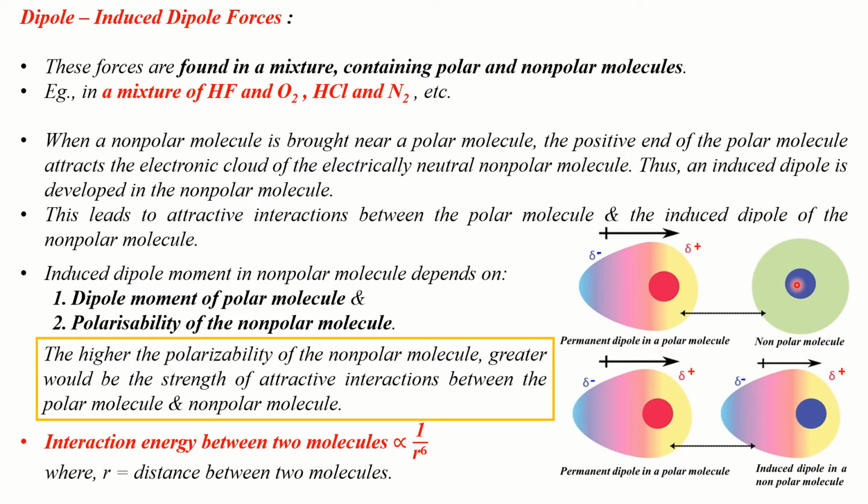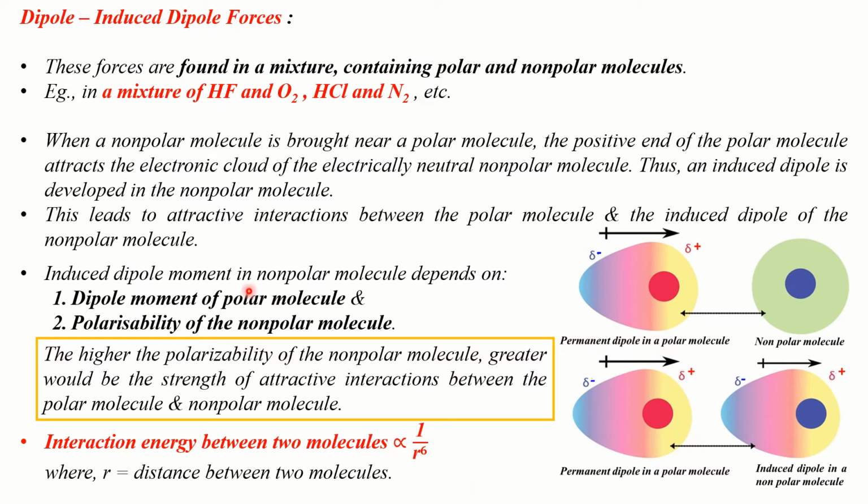Due to this, the positive charge of this molecule gets pushed to the other end, and as a result, a temporary dipole would develop in the otherwise non-polar molecule. This is how an induced dipole is developed in the non-polar molecule. Now, we have a positive pole here and a negative pole here, and this leads to attractive interactions between the polar molecule and the induced dipole of the non-polar molecule. So this is about dipole and induced dipole forces of interaction existing between polar and non-polar molecules.